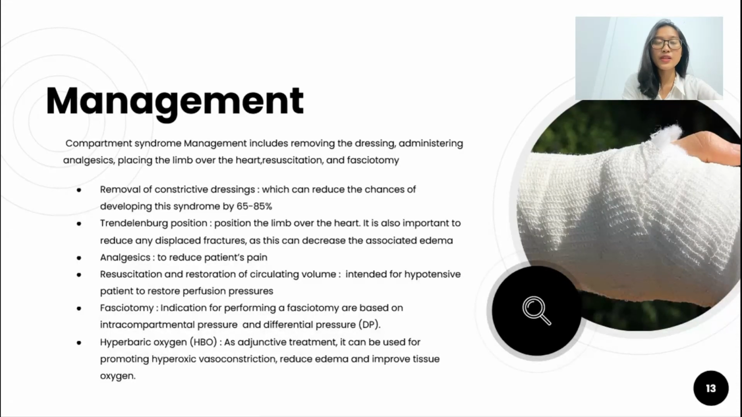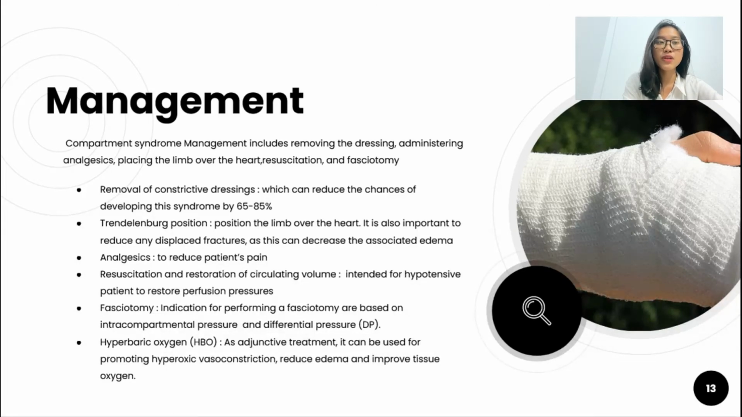I want to explain about the management of compartment syndrome. Compartment syndrome management includes removing the dressing, administering analgesic, placing the limb over the heart, resuscitation, fasciotomy, and hyperbaric oxygen. I want to explain one by one. First, remove the constrictive dressing. It can reduce the chance of developing this syndrome.